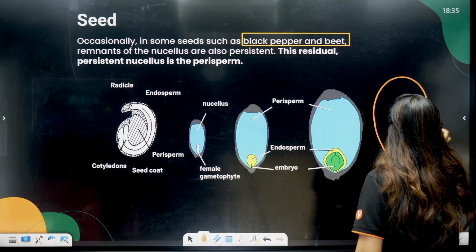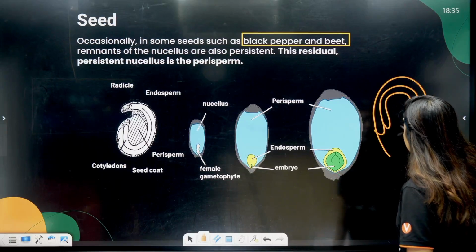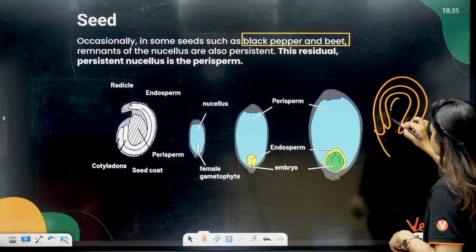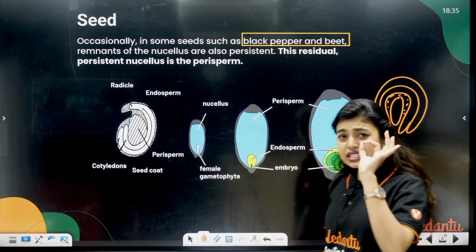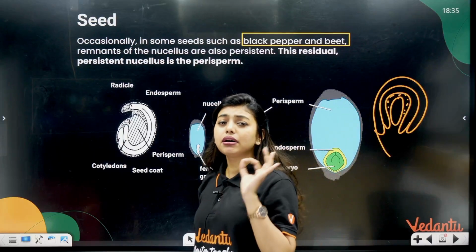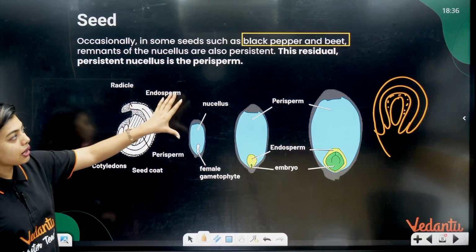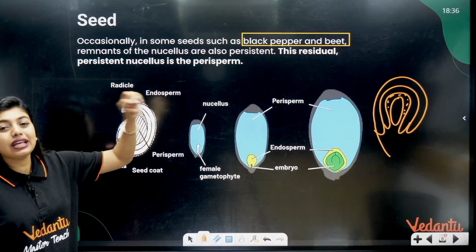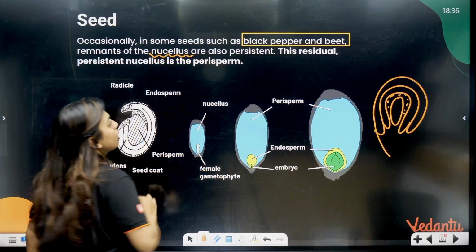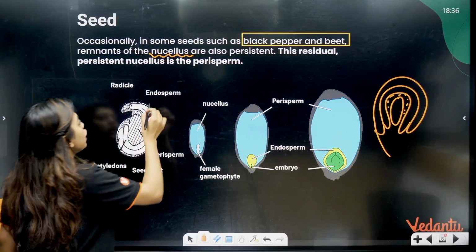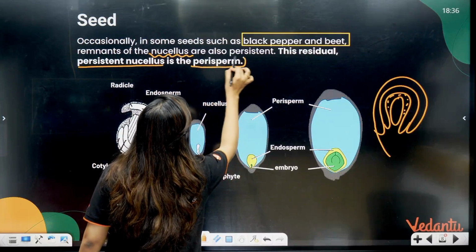Integuments were there, and inside, the embryo sac was there, and here nucellus was there. Remember B square or BB: in black pepper and in beet, some remnants of your nucellus are there, and we call them perisperm. So this residual persistent nucellus is the perisperm.